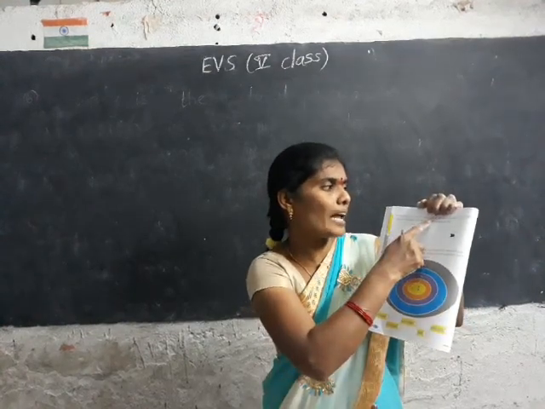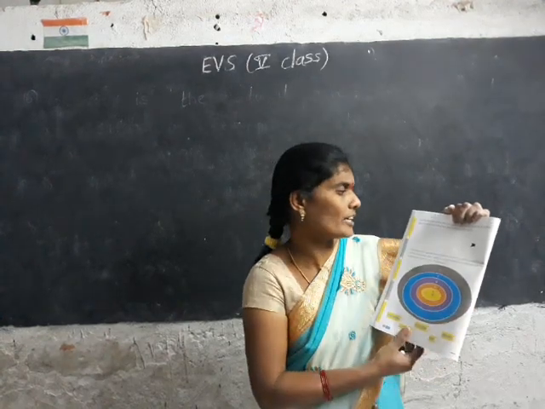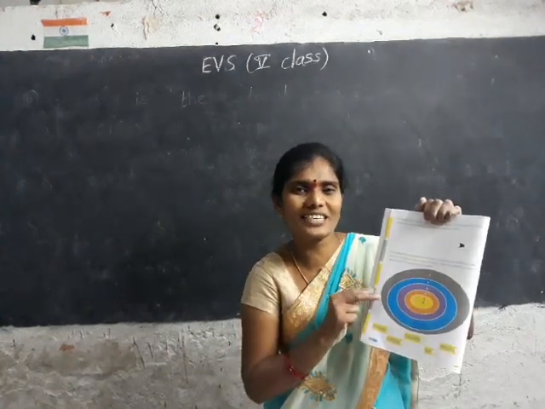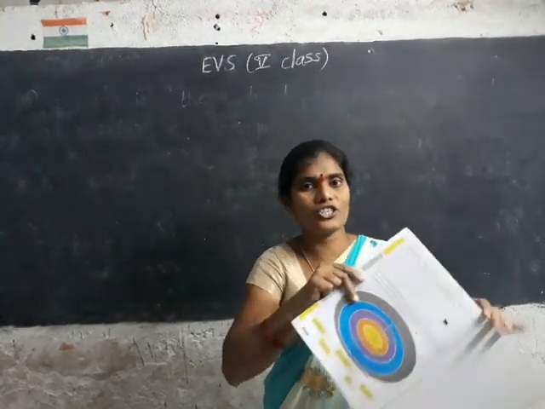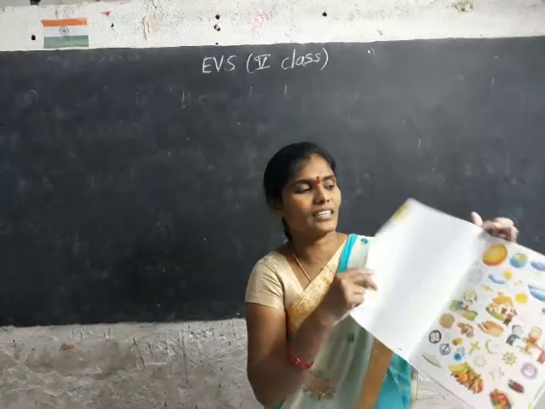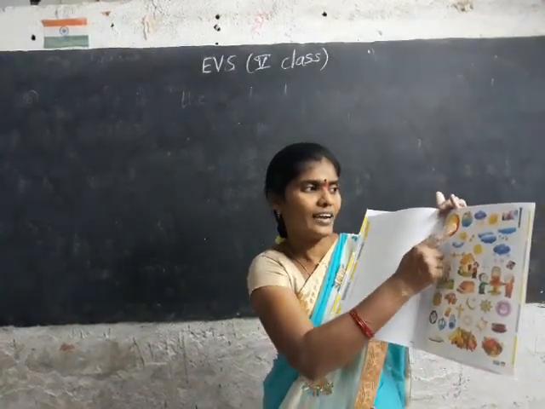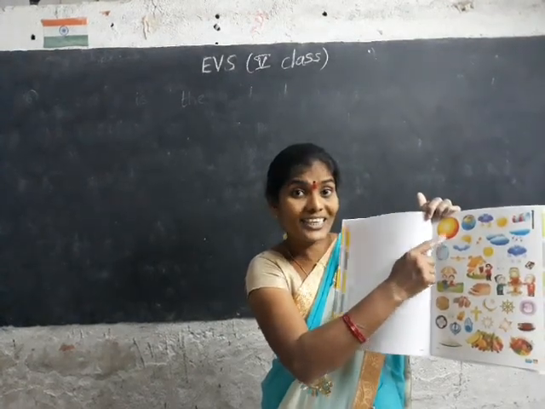Sun appears different to viewers from different places on the earth. Pasting stickers, that's a very easy work you have to do. What is the work? At the end of the page, some stickers are there. Sun, earth, moon stickers are there, no?